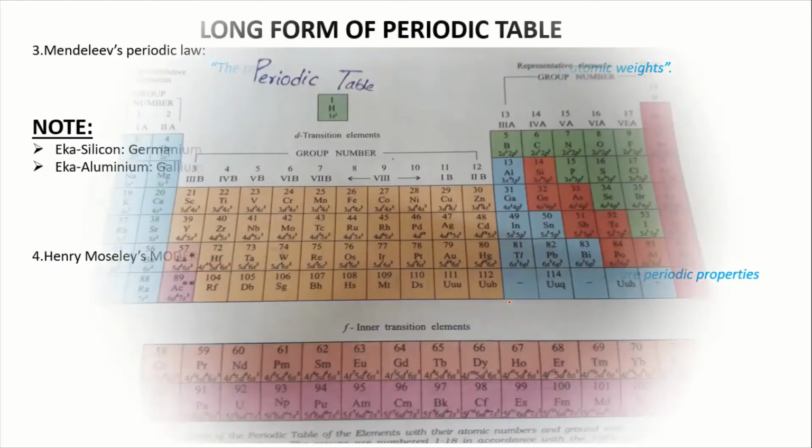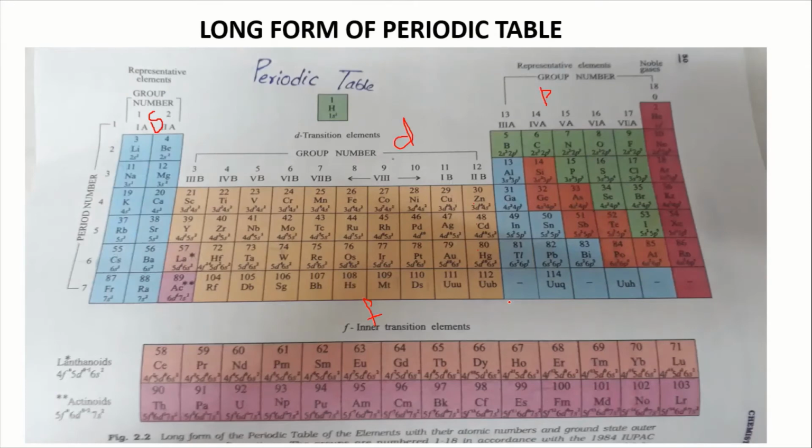Now we'll jump into the long form of the periodic table. This is the long form of the periodic table. These vertical columns are called groups and the horizontal rows are called periods. So there are 18 groups and 7 periods in total. The S block is present on the left side of the periodic table, the P block on the right side, the D block in between S and P, and the F block at the bottom of the periodic table.